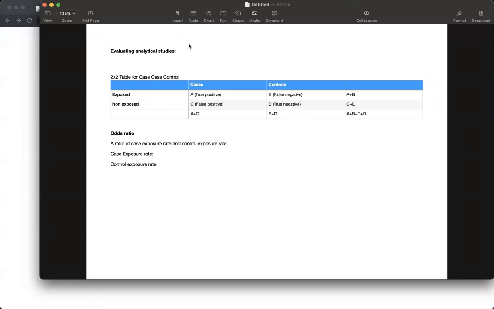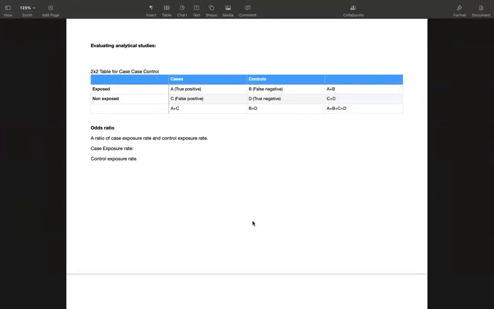Thank you. So what we were discussing, the odds ratio. It is the ratio of case exposure rate by control exposure rate. In order to find the case exposure rate, how many cases do we have? A plus C. These are the cases.